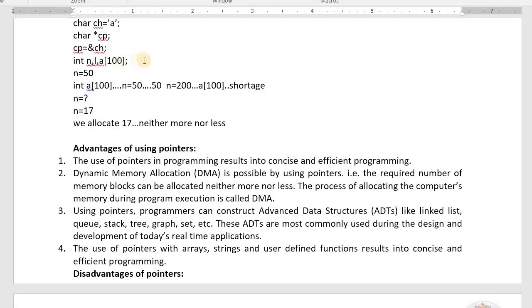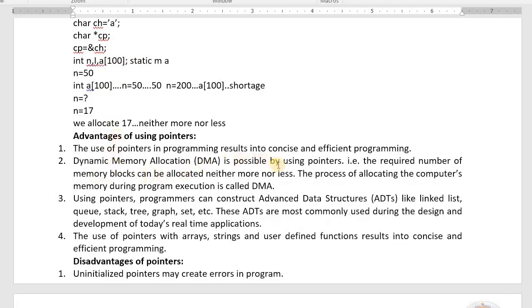This is static memory allocation: we allocate the memory well in advance. Dynamic means we allocate the memory during program run. By using pointers it is possible. I will explain that one to you. Don't worry. The required number of memories can be allocated by using pointers, neither more nor less. That is called dynamic memory allocation.